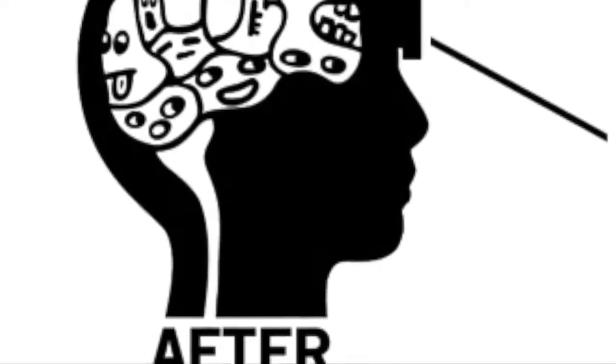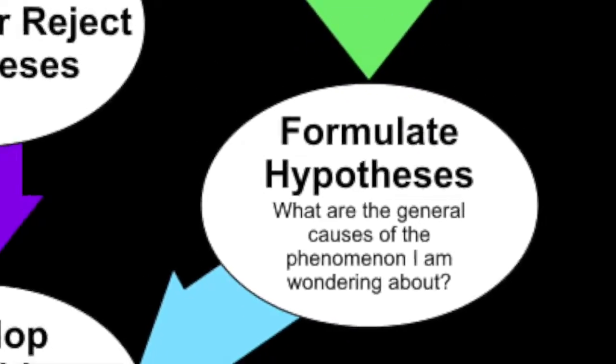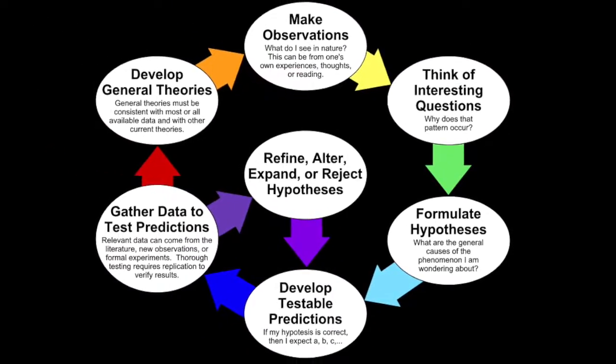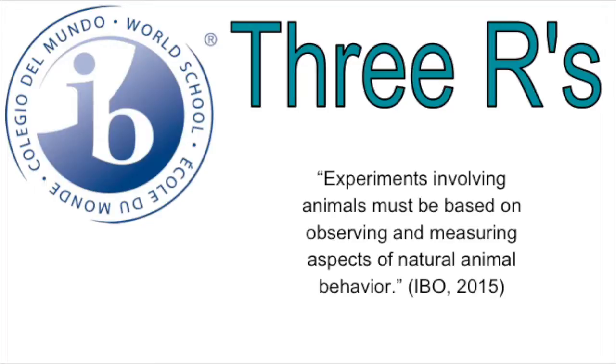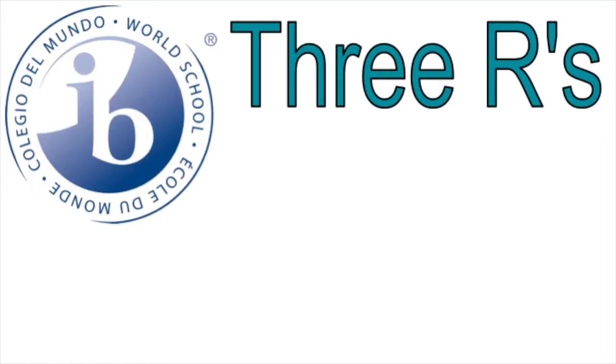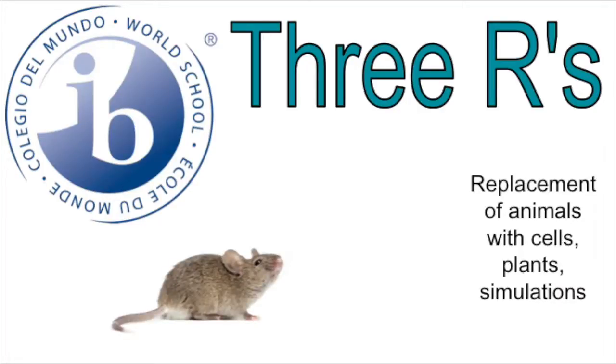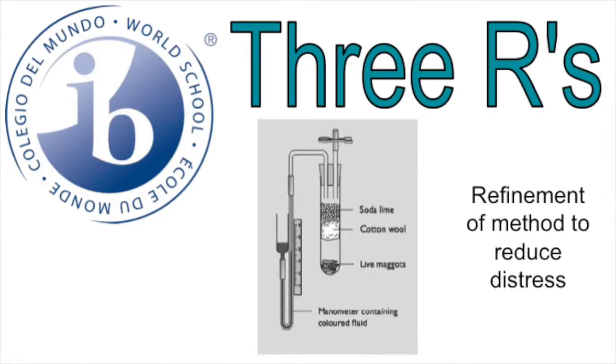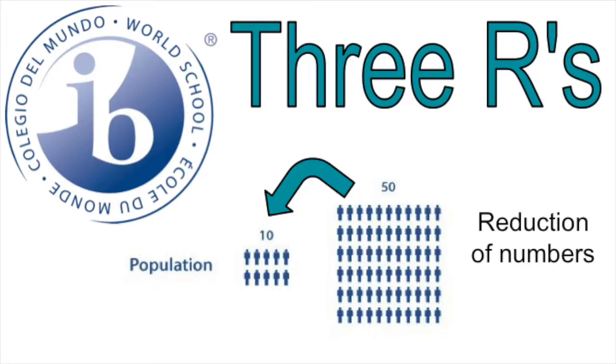Oftentimes, the rules of science and experimentation come as an afterthought, but you can use the precautionary principle in designing your experiments to limit the stress and harm on test subjects. The International Baccalaureate Organization has published its official statement in 2015 about the use of animals in experimentation. They can be remembered as the 3 R's: replacement of animals with cells, plants, or simulations, refinement of methods to reduce distress, and the reduction of numbers.